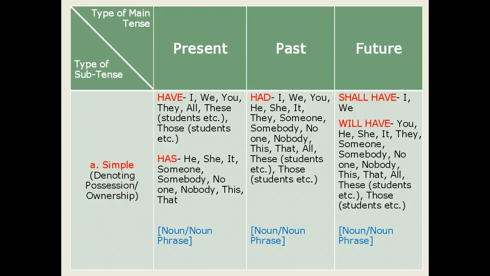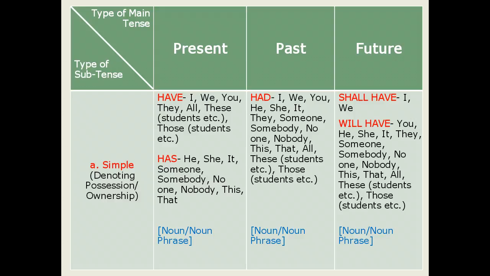Have is used for I, we, you, they, all, these students, those students, etc. And has is used for he, she, it, someone, somebody, no one, nobody, this student, that student, etc. After above verbs, that is have and has, a noun or a noun phrase occurs.